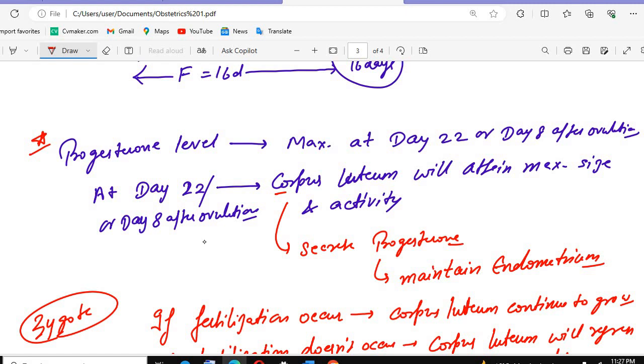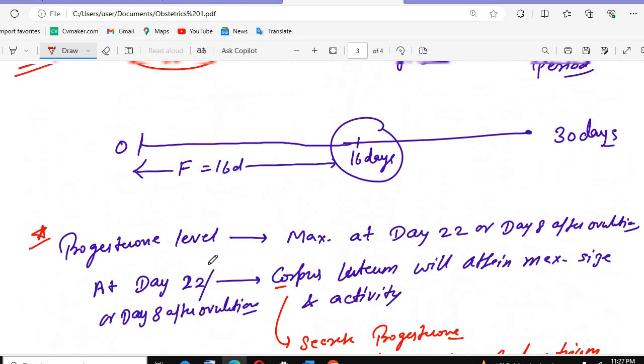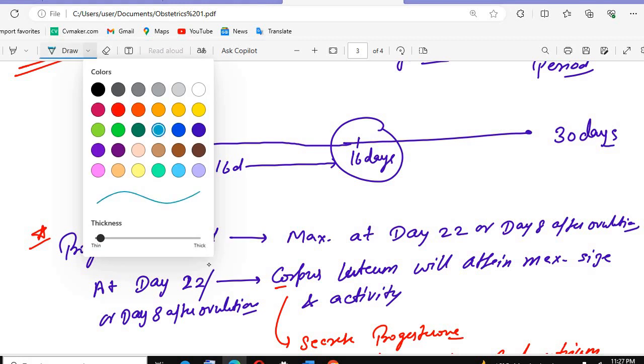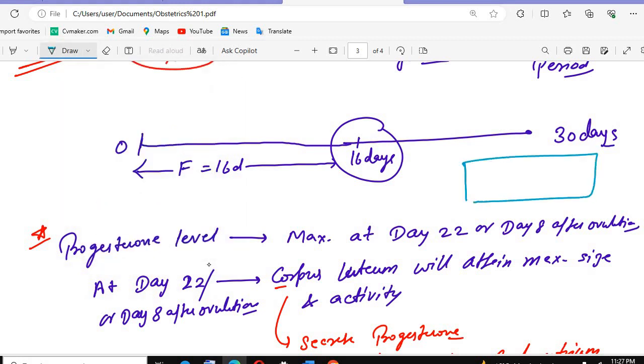Because the corpus luteum will attain the maximum size of activity at day 22, or day 8 after ovulation. If I give you one question: if the duration of the menstrual cycle is 32 days, what is the day of ovulation?